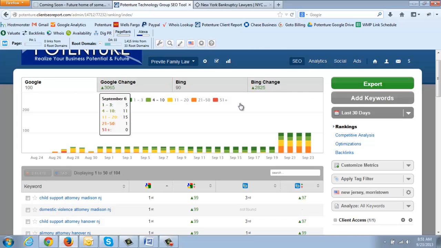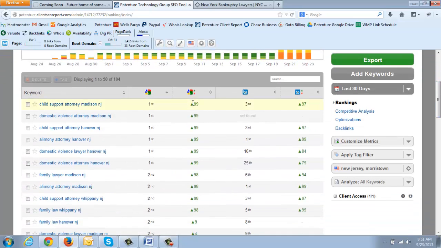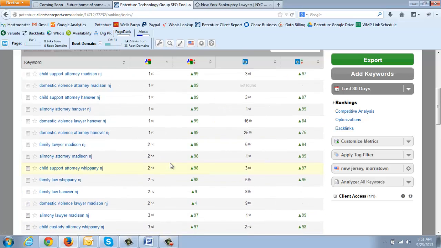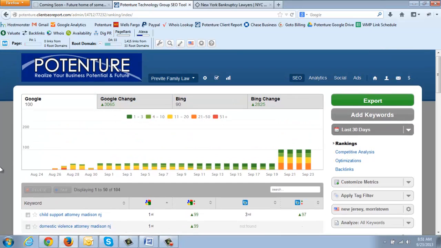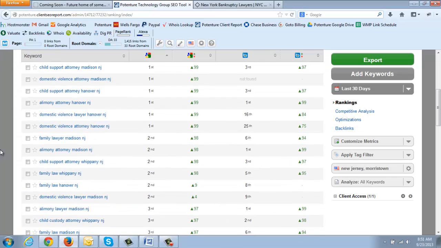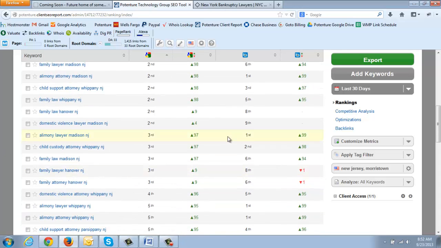Now that's between all keywords. We've moved up 99 spots. I mean, we took them out of virtual obscurity into all these spots. With family law, family lawyer, Hanover, and these are fairly competitive areas. Child custody attorney, and again, it's a different practice area. Private law firm, they specialize in family law, divorce and alimony law and all that stuff. But we essentially take the same approach with this law firm that we do with any law firm. So as you can see, the results speak for themselves.